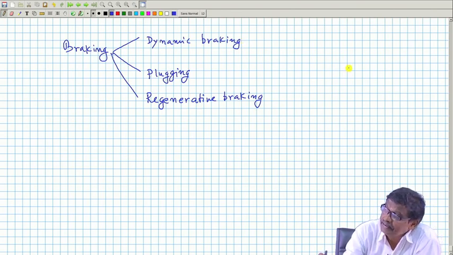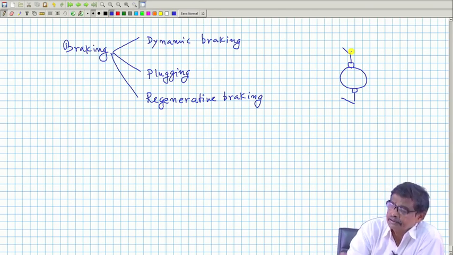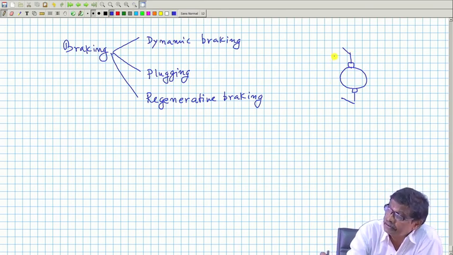Suppose I make a connection like this. Only see the ideas, we will do a little bit of analysis.